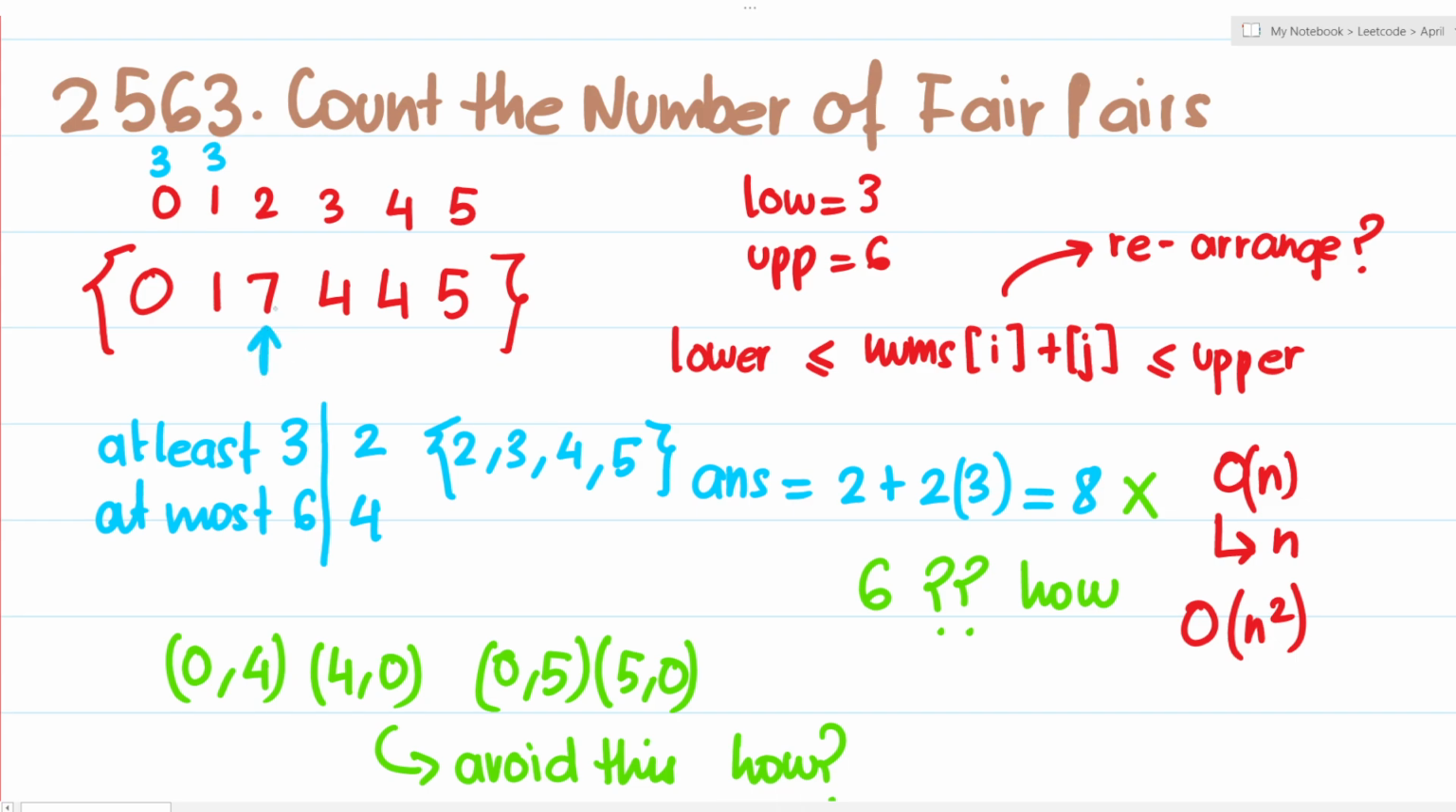Now this 7, I don't even need to process this 7. Why? Because it is already beyond my limit, and I don't have negative numbers inside my array. So there's no chance that this 7 is going to become any smaller. So just don't process it at all.